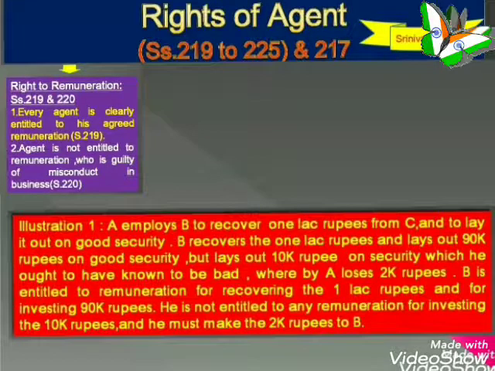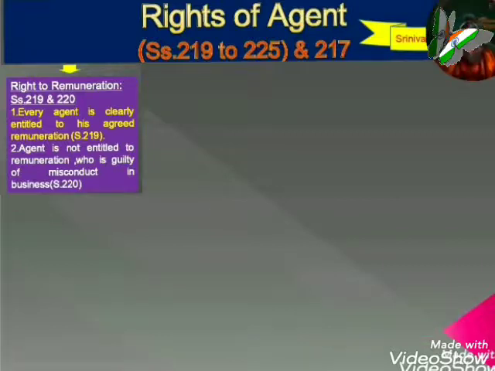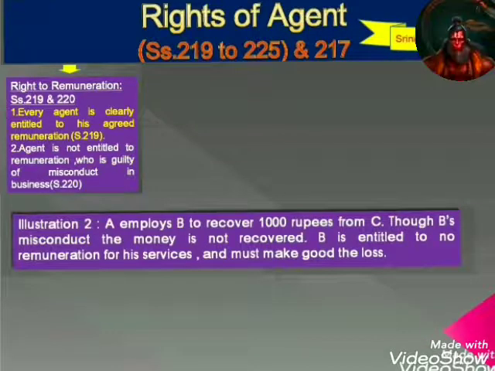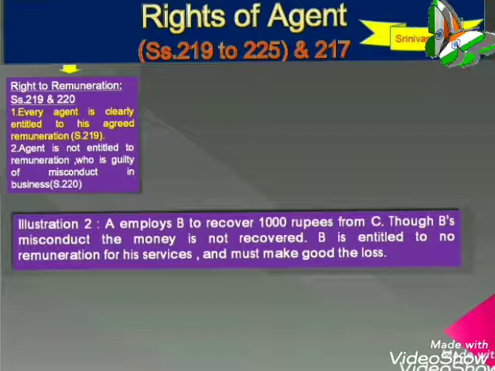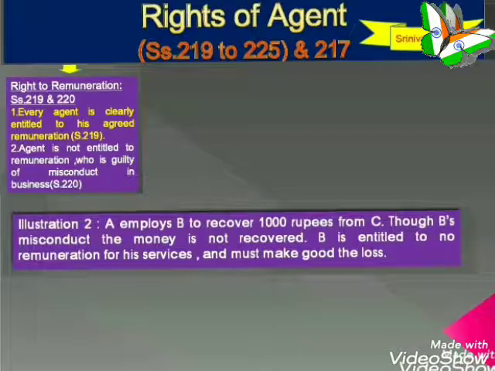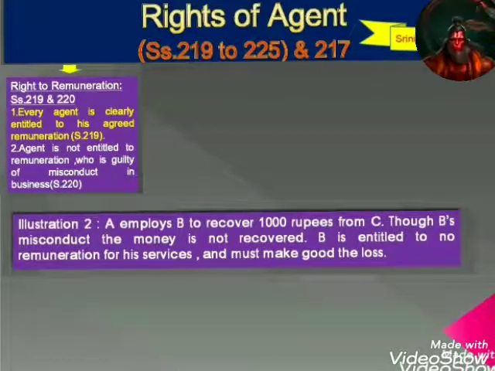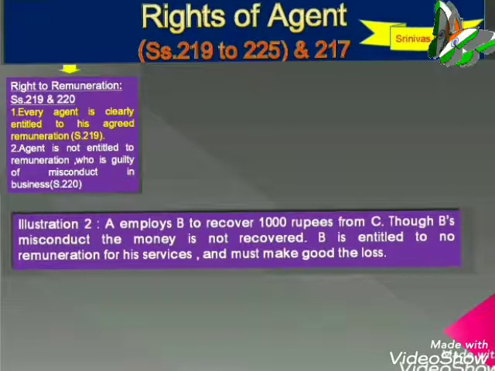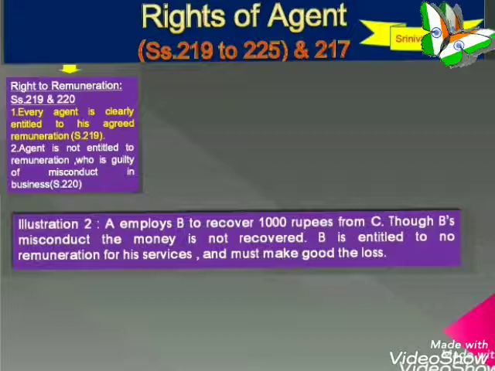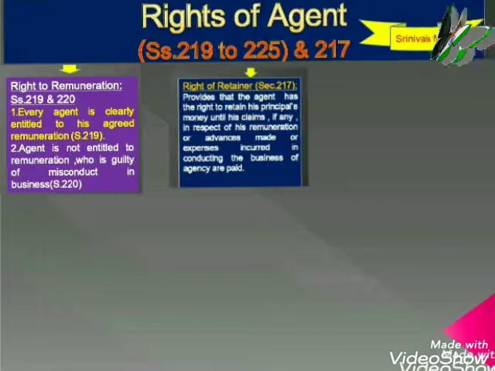B is entitled to remuneration for recovering the 1 lakh rupees and for investing the 90,000 rupees. He is not entitled to any remuneration for investing 10,000 rupees, and he must make good the 2,000 rupees to A. Now illustration 2: A employs B to recover 1,000 rupees. Through B's misconduct, the money is not recovered. B is entitled to no remuneration for his services and must make good the loss.